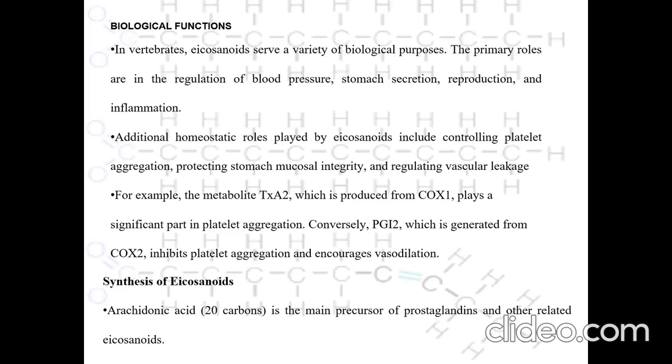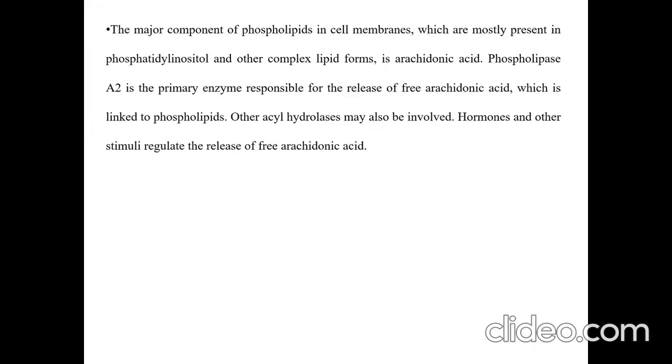Synthesis of eicosanoids. Arachidonic acid, with 20 carbons, is the main precursor of prostaglandins and the other related eicosanoids. It is a major component of phosphatidylinositol and other complex lipids. Phospholipase A2 is the primary enzyme responsible for the release of free arachidonic acid, which is linked to phospholipid.